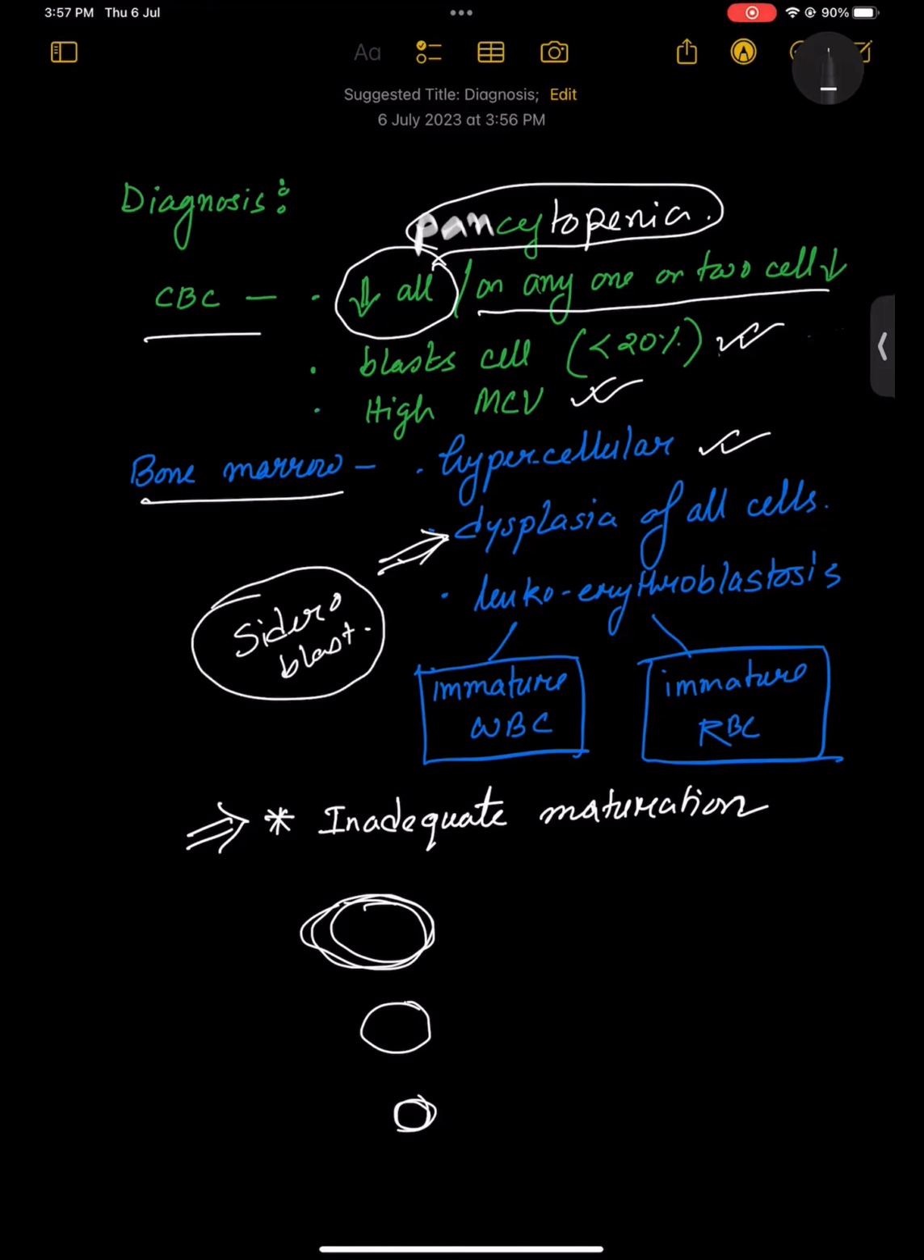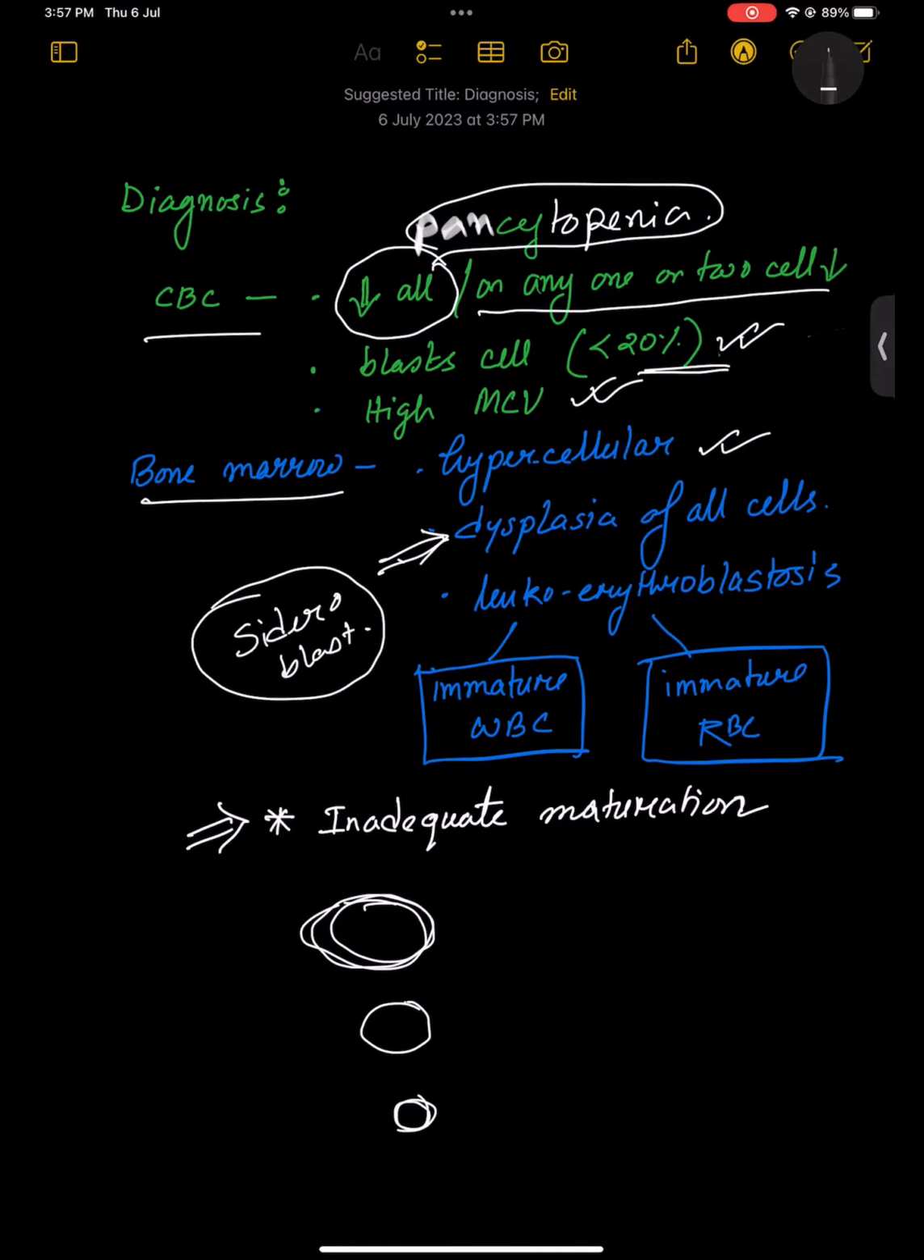Sideroblastic anemia. One of the causes is myelodysplasia. So if you find sideroblasts in your question, and with that blast cells are also there, but less than 20%, and the patient has pancytopenia, then your diagnosis would be myelodysplasia.